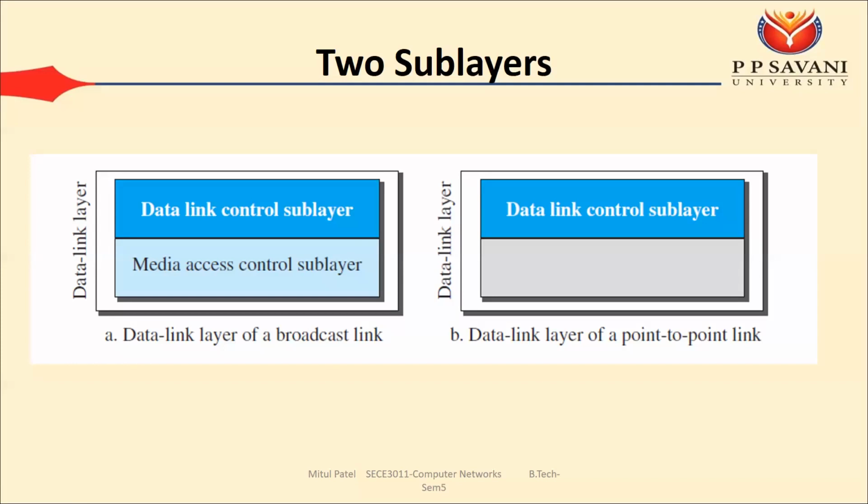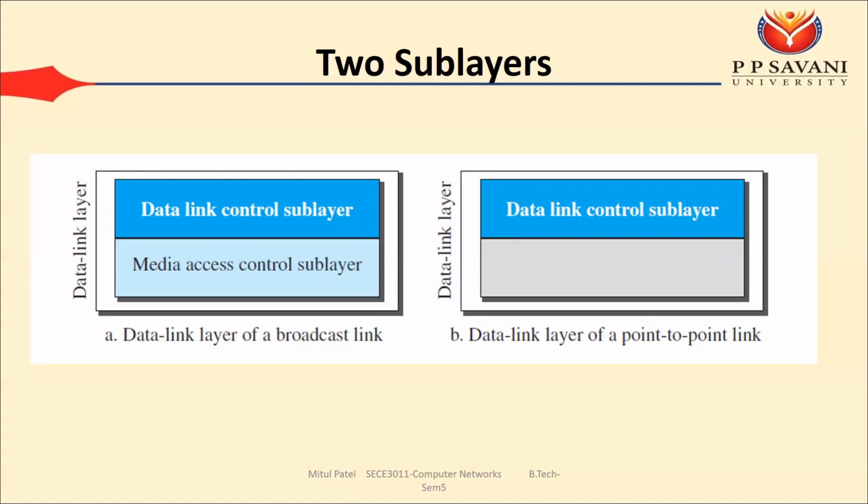So that is the problem of the broadcast link. You can relate this talk with your data. Let's say if multiple users are sending the data at the same time, here we have the concept called collision.